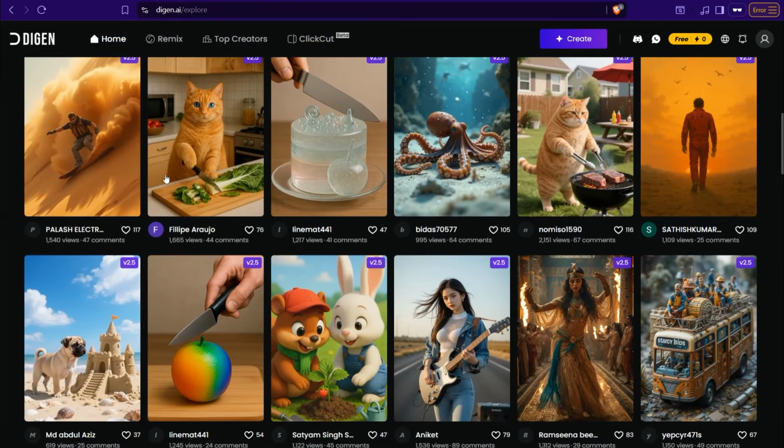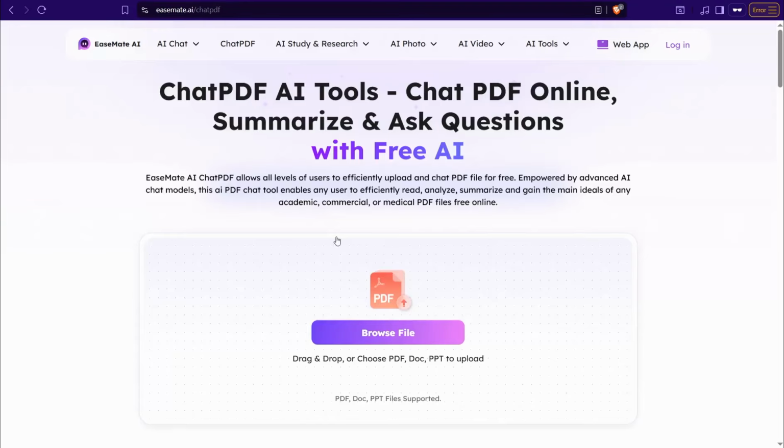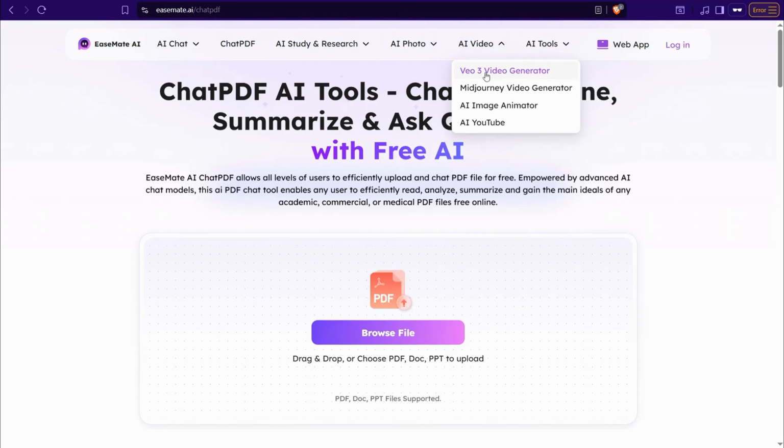Or you can actually use the right now trending Veo 3 from Google for free by using this amazing website that is easemate.ai. Here, this mind-blowing website is packed with amazing AI tools, including this one that says AI video, that uses the Veo 3 video generator and enables you to generate your video from converting your image or your text using this technique completely for free. And for sure, I just talked about this amazing website before. You can find this video down below in the description box and the first comment.